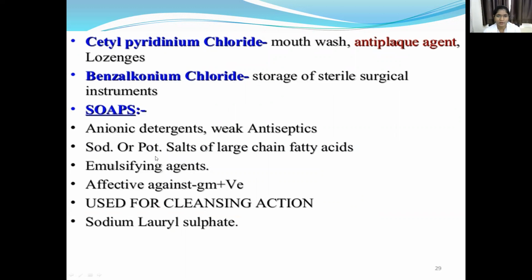Soaps are sodium and potassium salts of long chain fatty acids, which are anionic detergents and weak antiseptics. They are used as emulsifying agents and are effective against gram-positive bacteria. Soaps are used for cleaning purposes. They contain sodium lauryl sulfate.